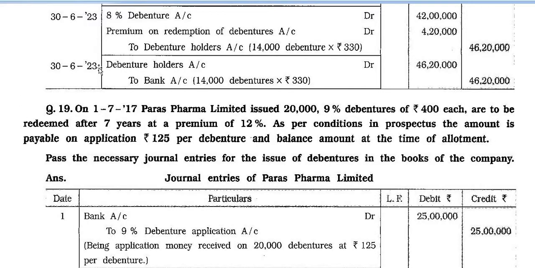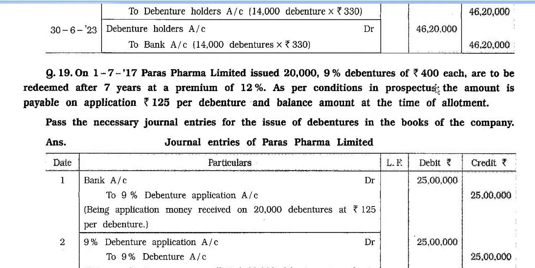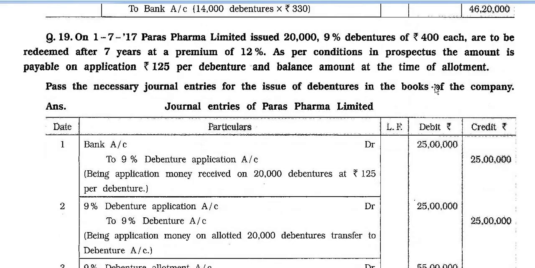And last entry, 30/6/2023, debenture holders account debit 46,20,000 to bank account, 14,000 debentures into 330 rupees, total 46,20,000. Now question number 19.